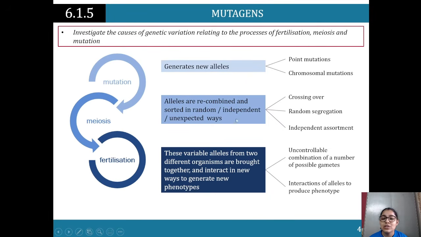So alleles are recombined and sorted in random, independent ways. That happens during crossing over in meiosis, and random segregation as well. So we see that the chromosomes are randomly segregated, and independent assortment. Then these variable alleles from two different organisms are brought together, and they interact in new ways to create new genotypes. And that's when, during fertilization, these new alleles come together. These genes come together and they give us new phenotypic expressions too. So an uncontrollable combination of a number of possible gametes, and interaction of alleles to produce that new phenotype.